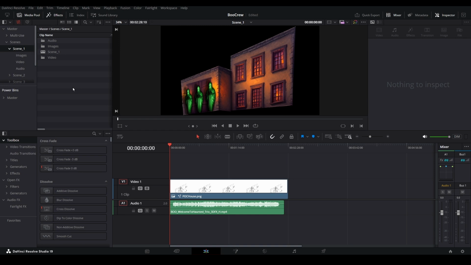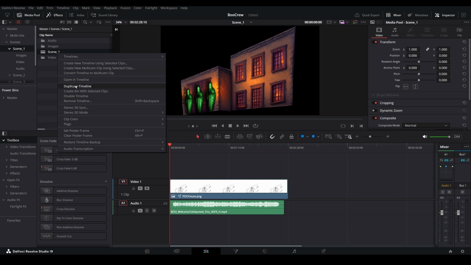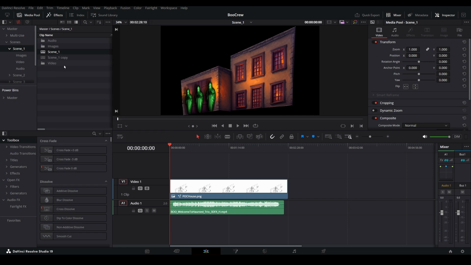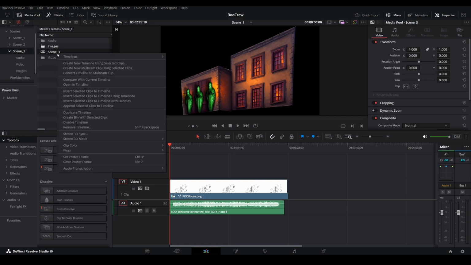To illustrate this, let's use scene 1 from our current build, and duplicate it to reuse in scene 3. Within the media pool containing our scene 1 timeline, right-click on it, and choose Duplicate Timeline. Click twice on the copied scene to rename it to scene 3. Then, move scene 3 into the associated bin within the media pool. Once opened, you'll see an exact replica of the previous scene.